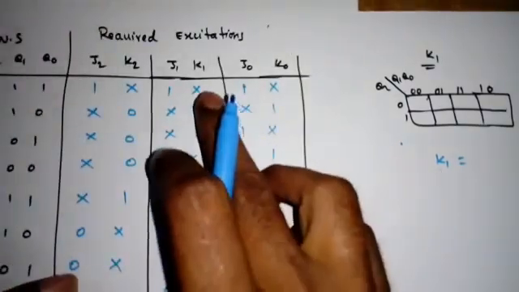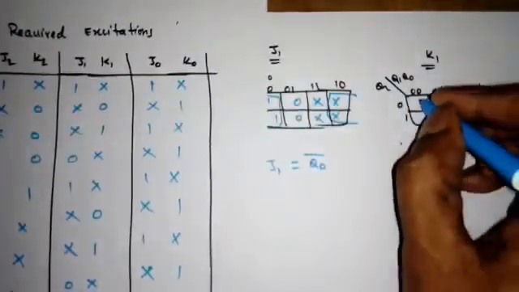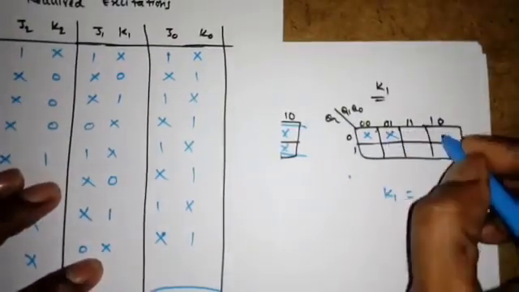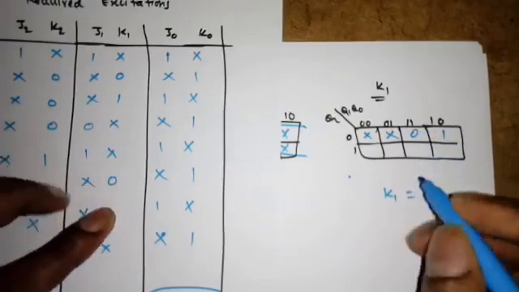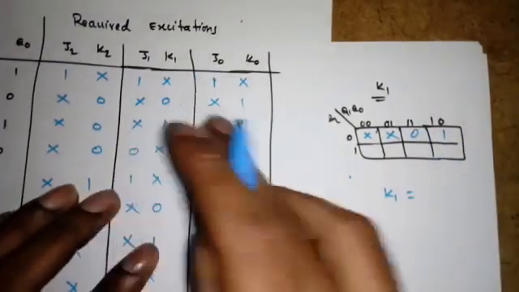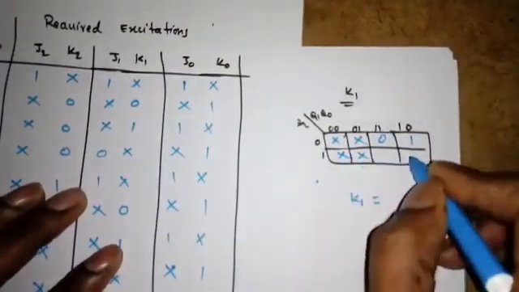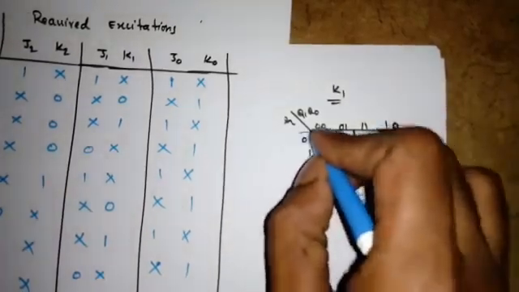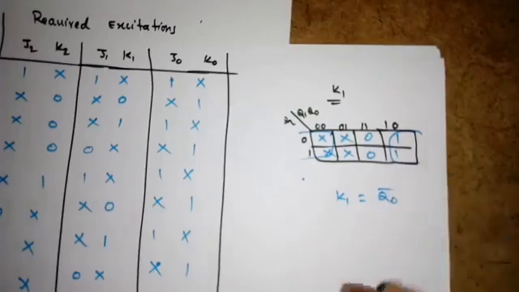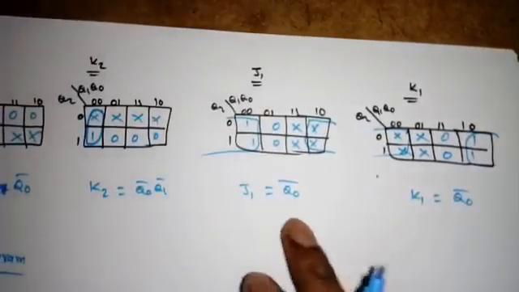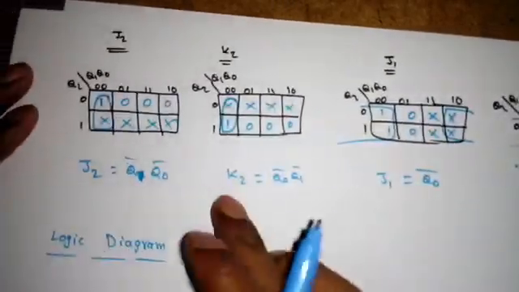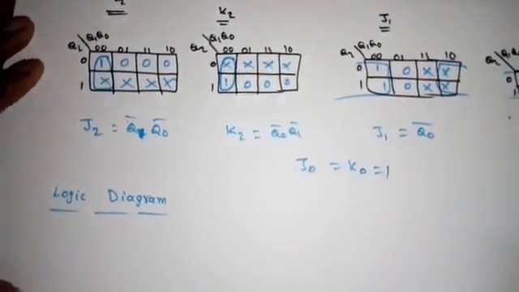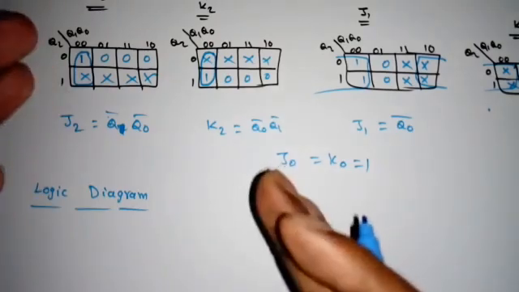Next one is K1. So 000 means don't care, then I have to come from the bottom. So don't care 1, don't care 1, then 0, then 2 don't cares, 1 0. So again I can make a quad like this. So again it is Q0 bar only. See, J1 and K1 are the same, J2 K2 are the same, and J0 and K0 are also the same, right? So once we get the minimal expressions, what is the next step?